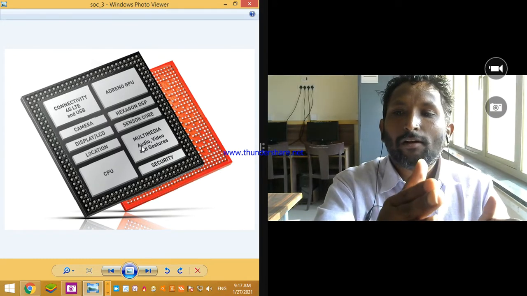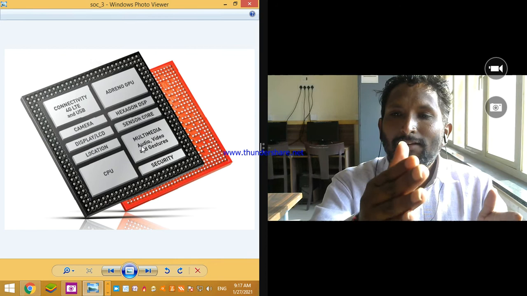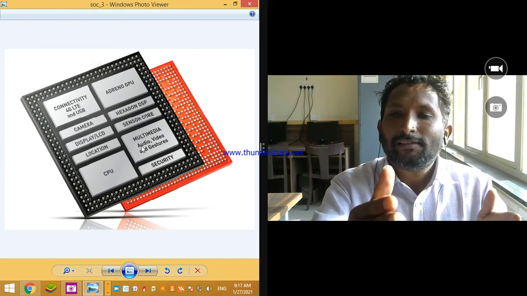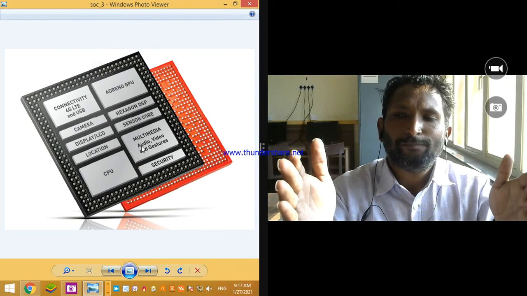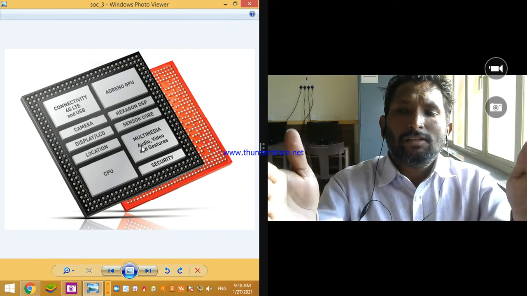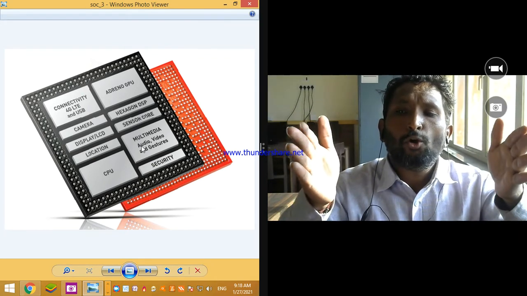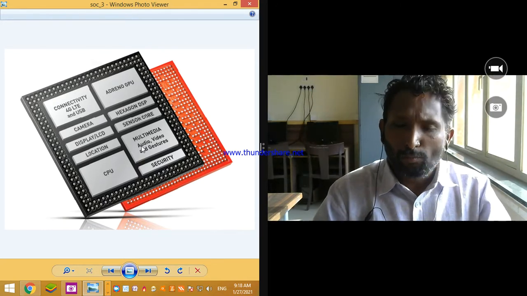And this side Qualcomm, Snapdragon. Then Apple's, then Samsung's, then NVIDIA's processors are there. These are the two different technologies going fast in the market and they are having their boom.